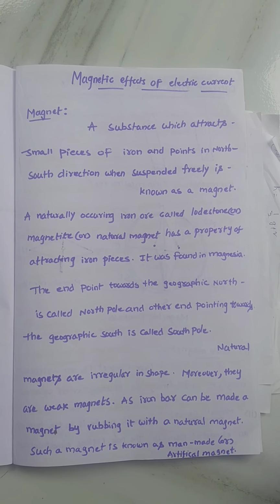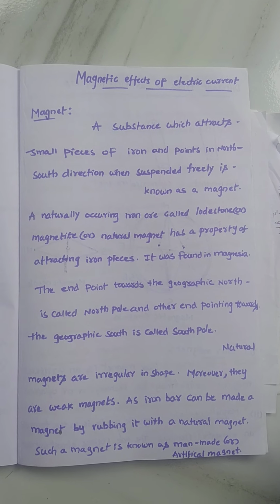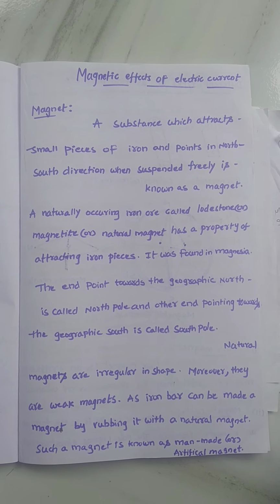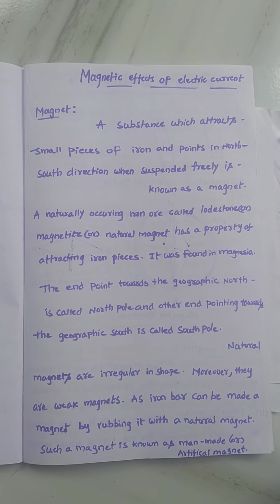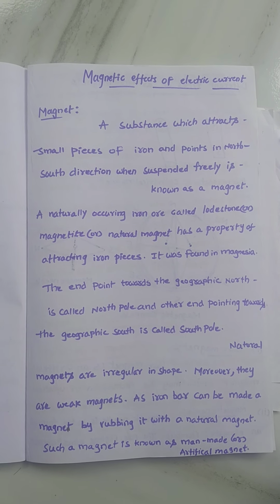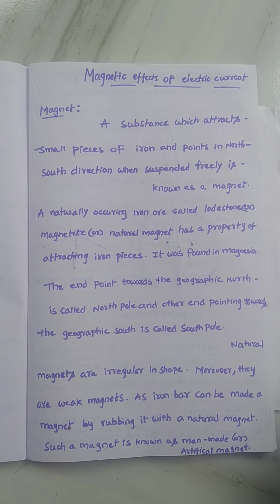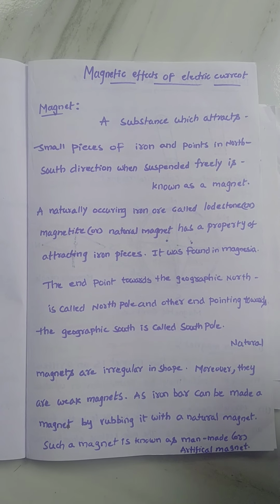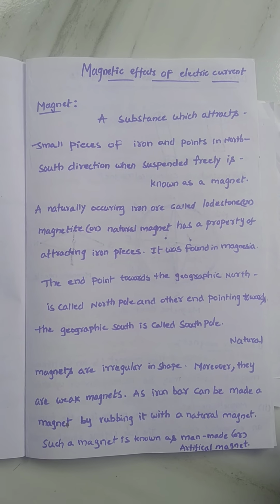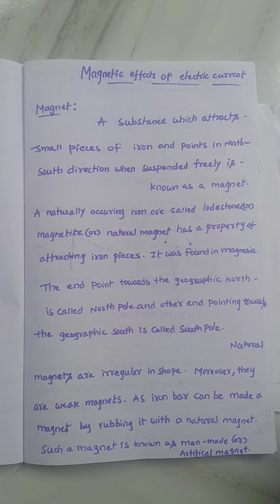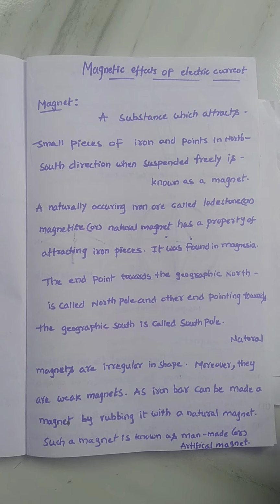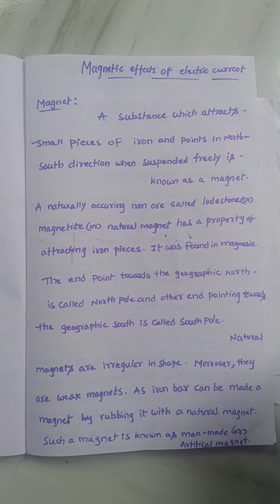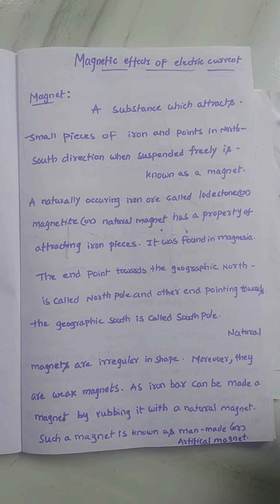Actually, the magnet was discovered in a city named Magnesia. One person was trekking through a forest, taking a stick along with him. Below that stick there was a nail.